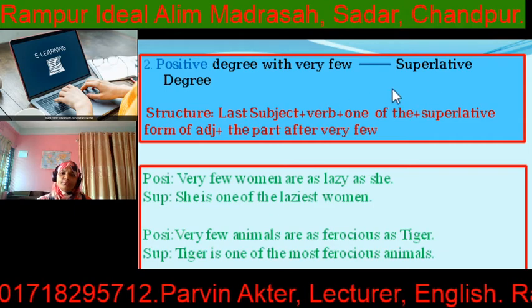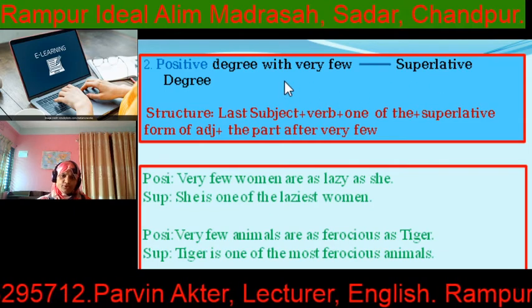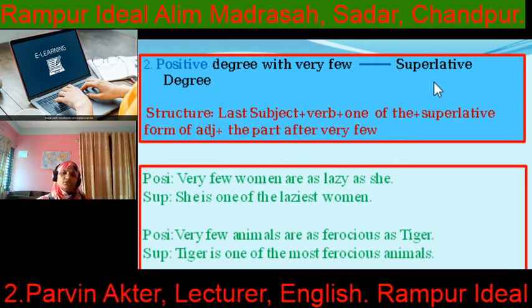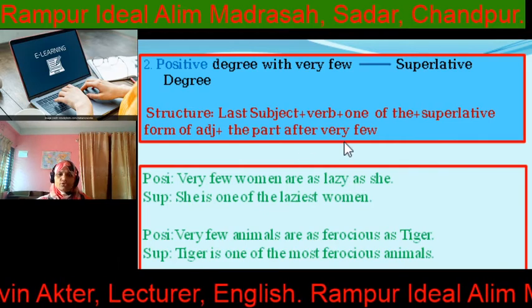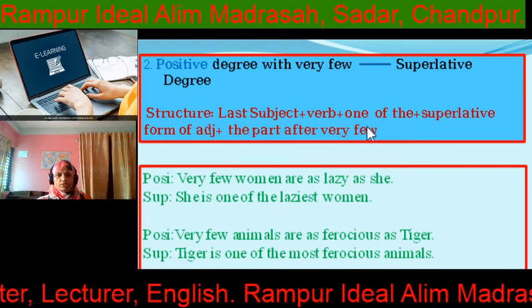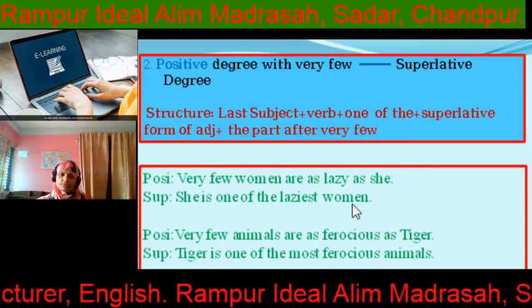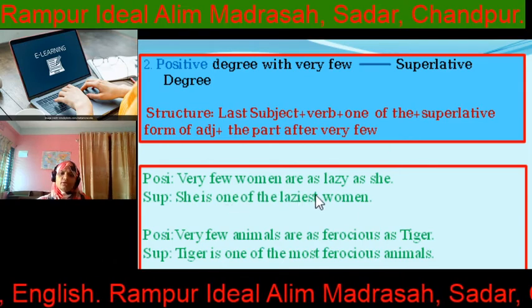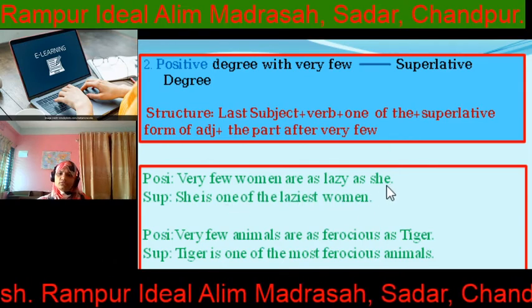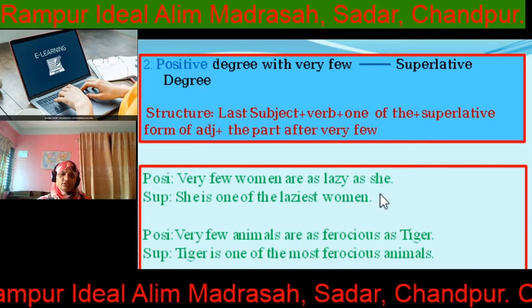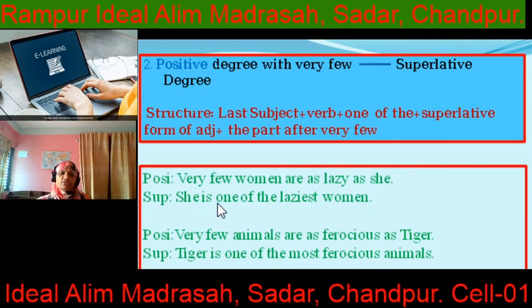Positive degree with "very few." If there is "very few" in the positive degree, what will be the structure of the superlative degree? In this case, for the superlative degree, you have to remember "one of the." Suppose: Very few women are as lazy as she. At first, last subject. What is the last subject here? She. Then verb, is.